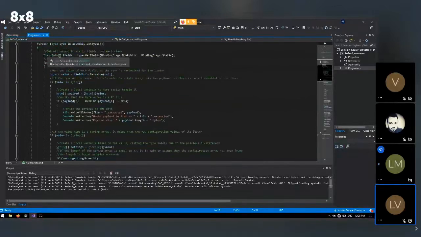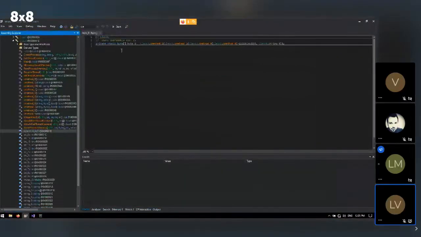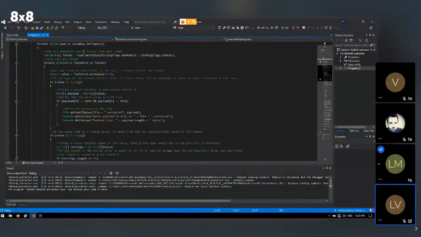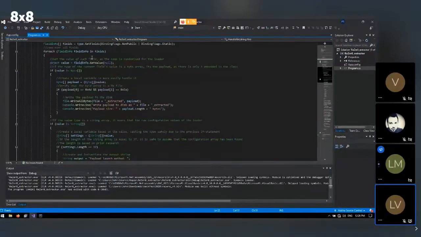And then we iterate over all the fields. I am specifically interested in non-public static fields. So non-public, i.e. the private field that we're talking about, and it should be static. So it's a private static field, which is correct because this is a private static byte array. Now, if we were to dive deeper into that, we iterate over all of these, and there are only 10-ish classes, with a few fields each. So that should be pretty fast, and it is. So then I want to get the value.